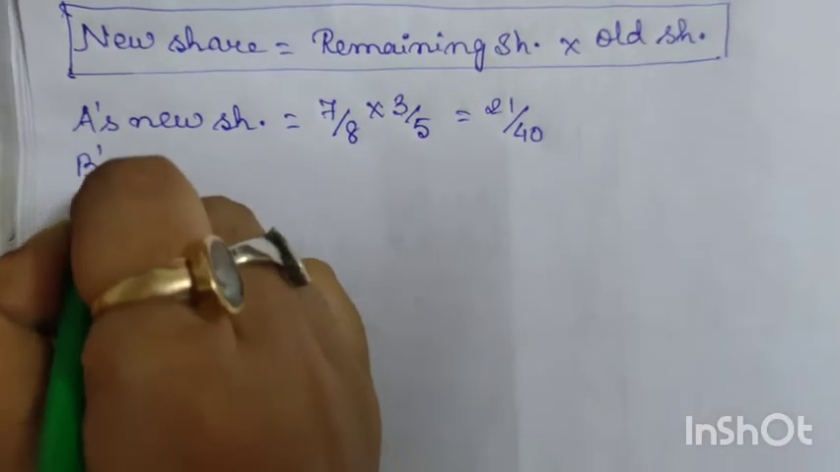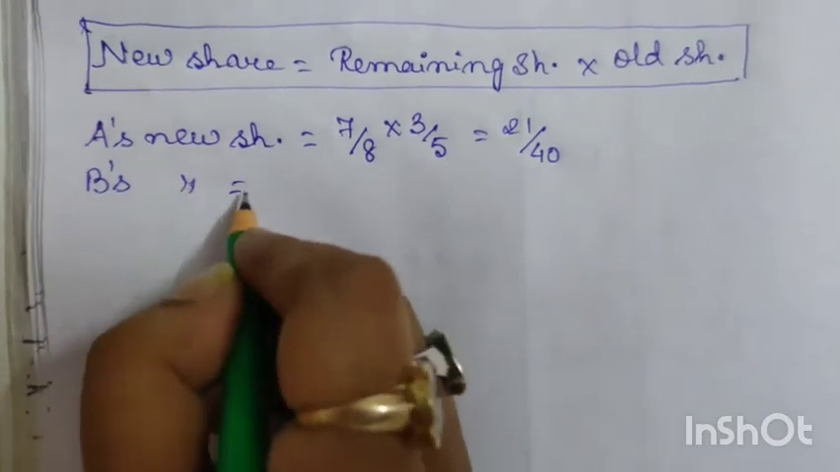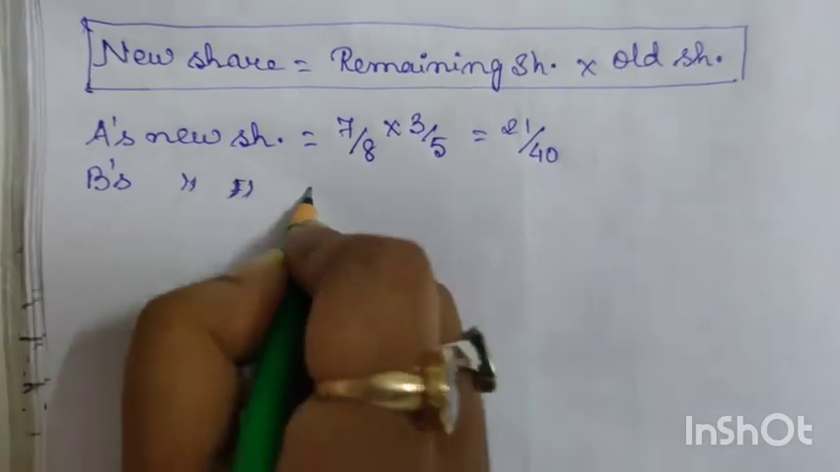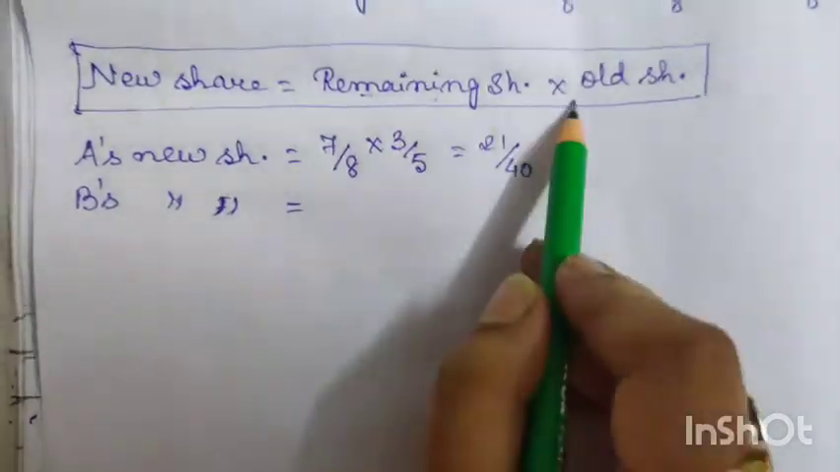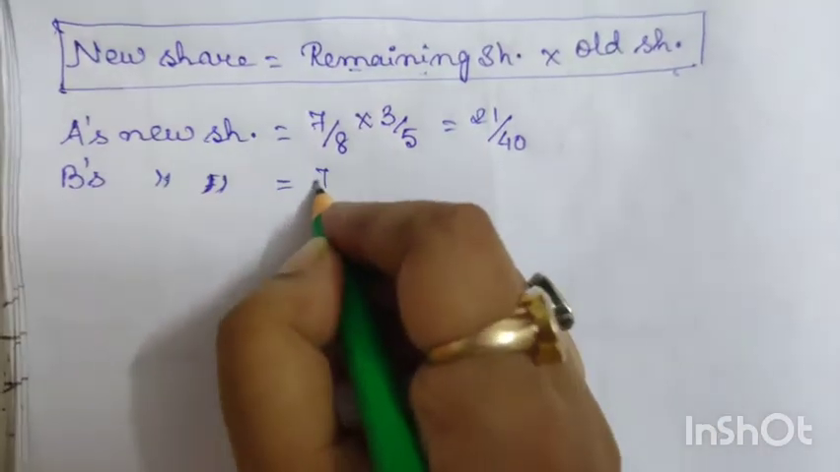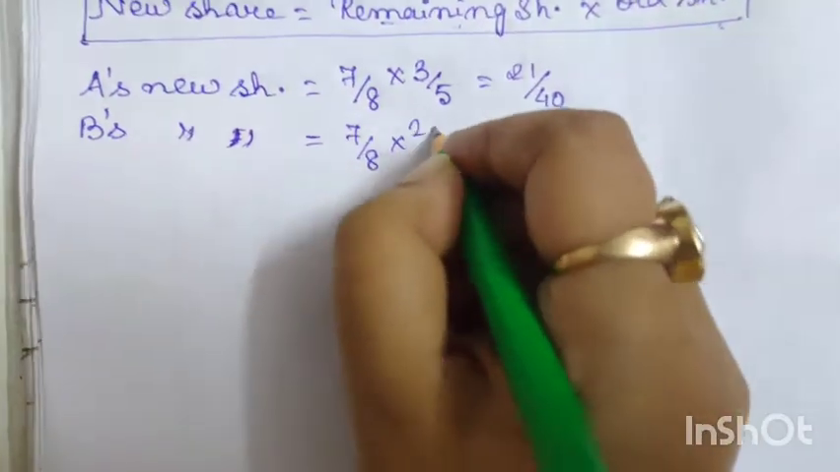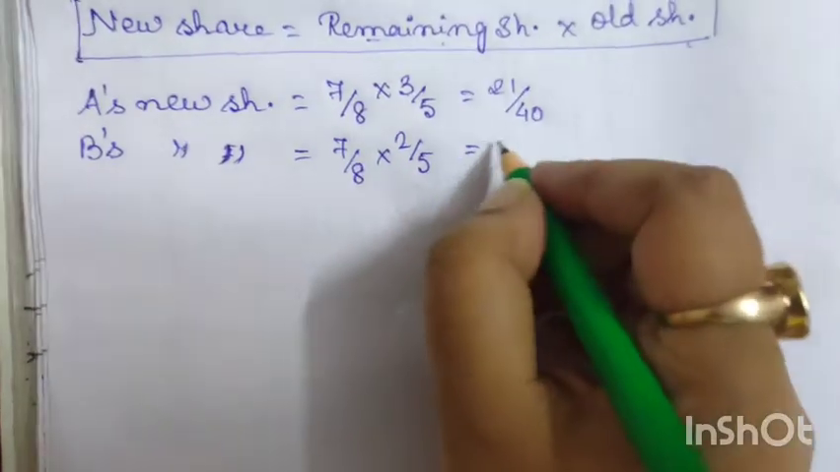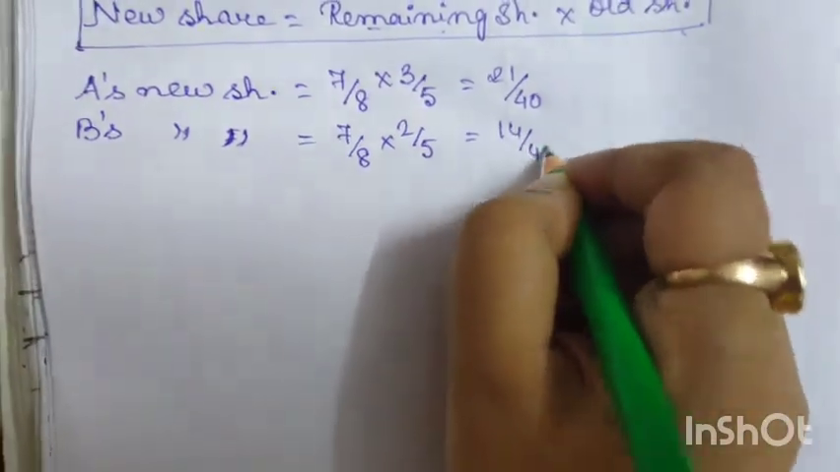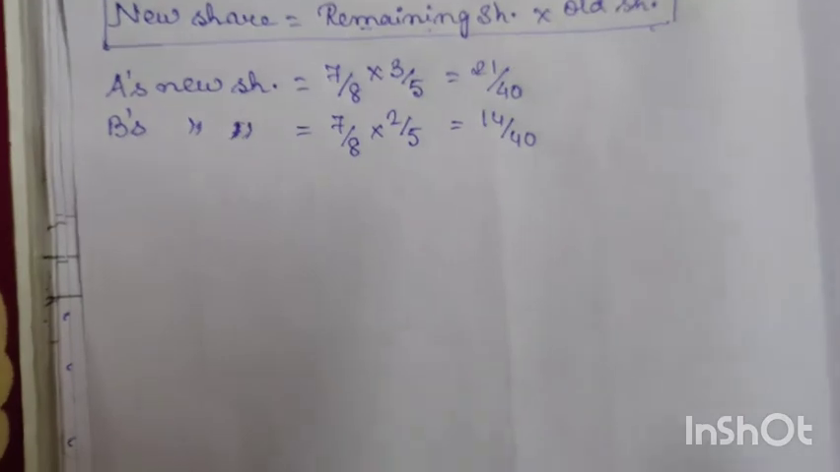Now what will be B's new share? B's new share is equal to remaining share into old share. Remaining share is the same, 7/8, and as per the question, old share will be 2/5. So we can write here 2/5. So here we will get 14/40. Now we can calculate the sacrificing ratio.